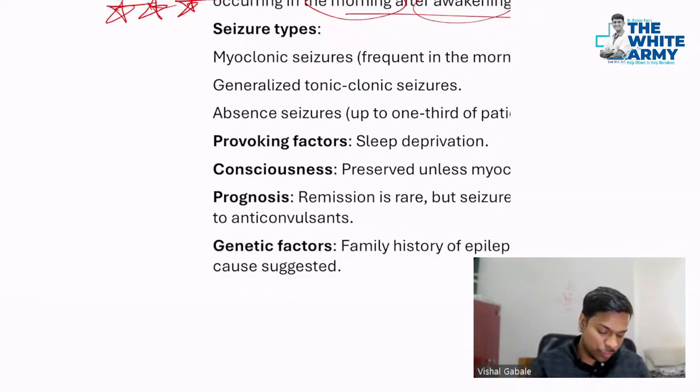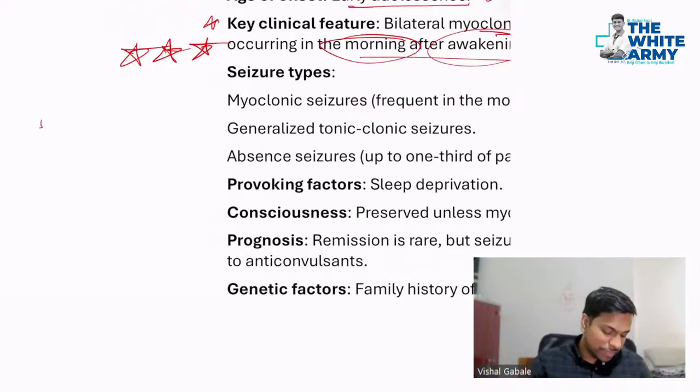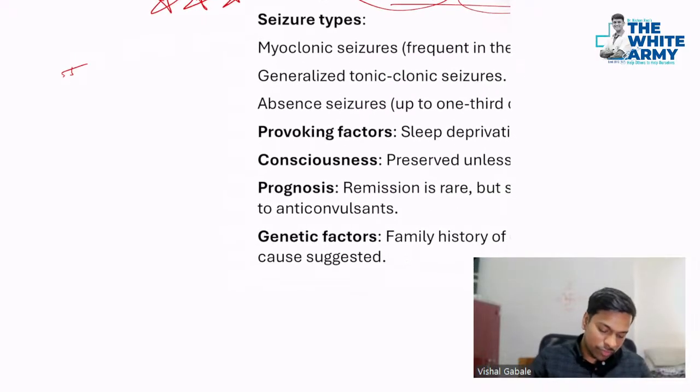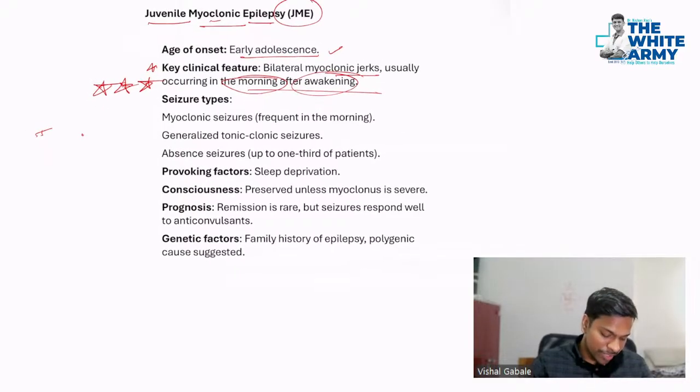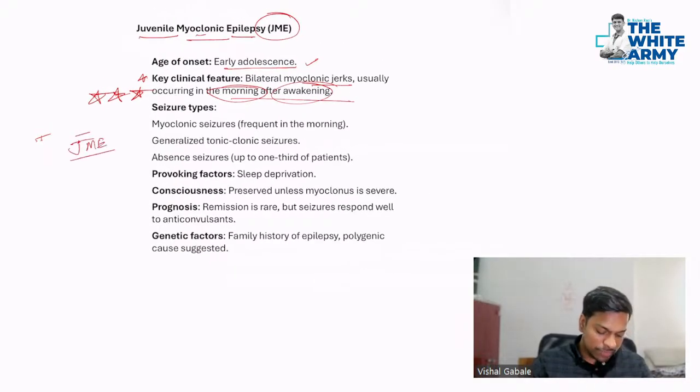So in case of JME, if they ask which of the following statements is wrong: it is seen in early adolescence, it is mostly seen in the morning, it also includes myoclonic seizure, it also includes absence seizures. All of them are correct, right? Because it includes myoclonic seizure, generalized seizure, absence seizures. All of these are included in this.